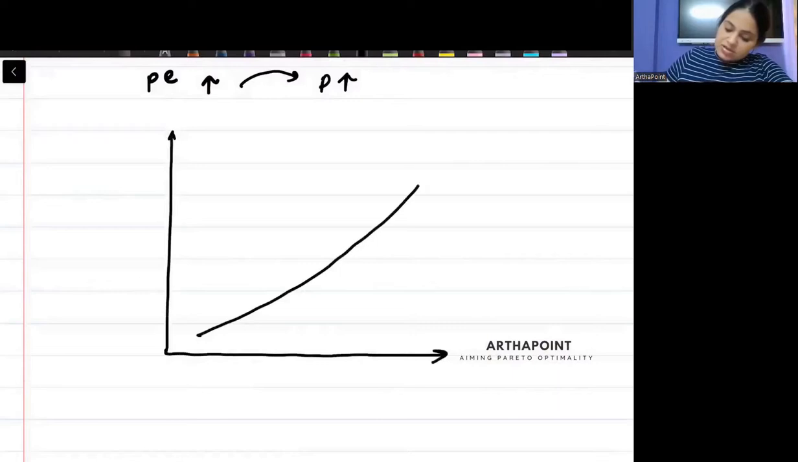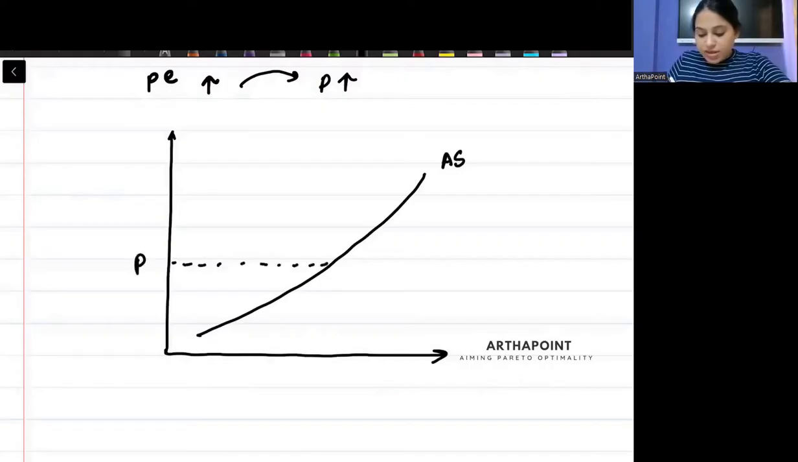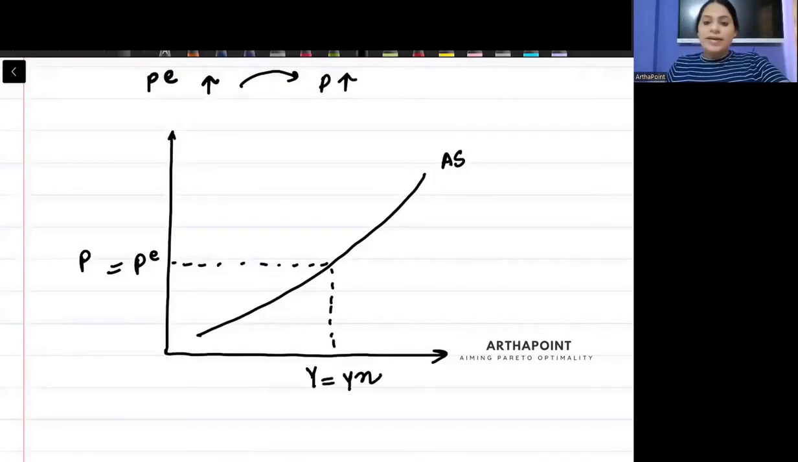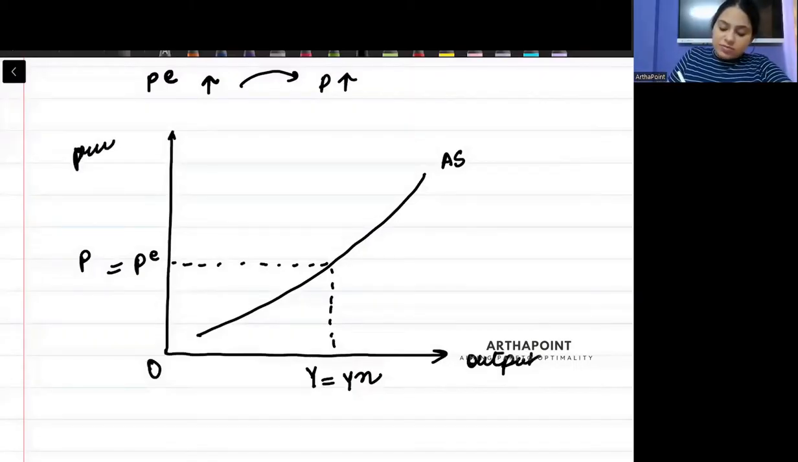Acha, try to see this here. Beta, this is my AS curve. This is my P equal to PE, ये वो point है. When P is equal to PE, what did I teach you? That उस point पे Y will be equal to YM. Beta, this is output. And this is your price level.